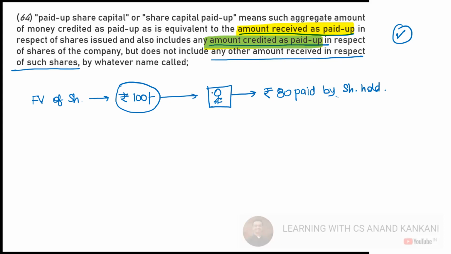Correct. What about the balance 20 rupees? So this balance 20 rupees, this will be called by the company. Okay. And then this will be paid by the shareholder.